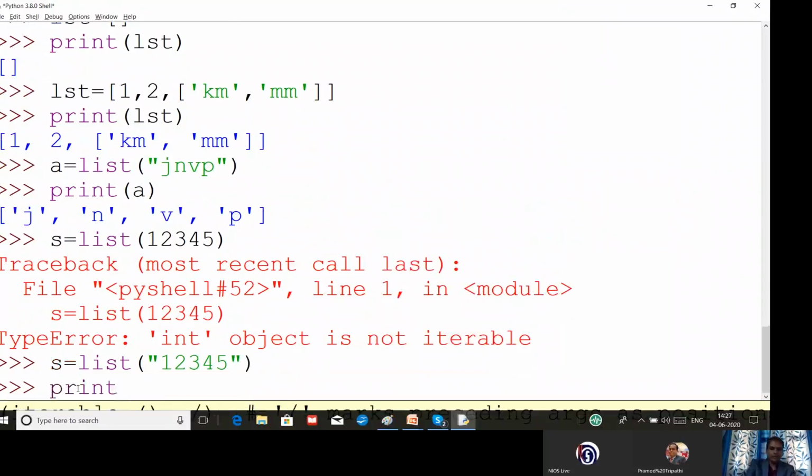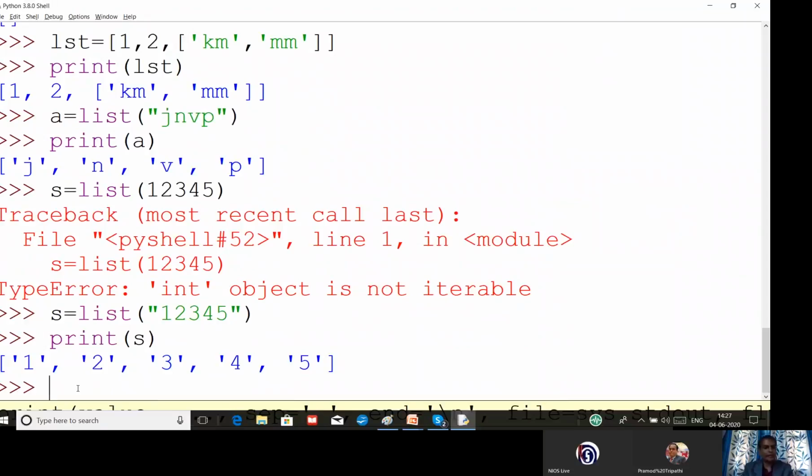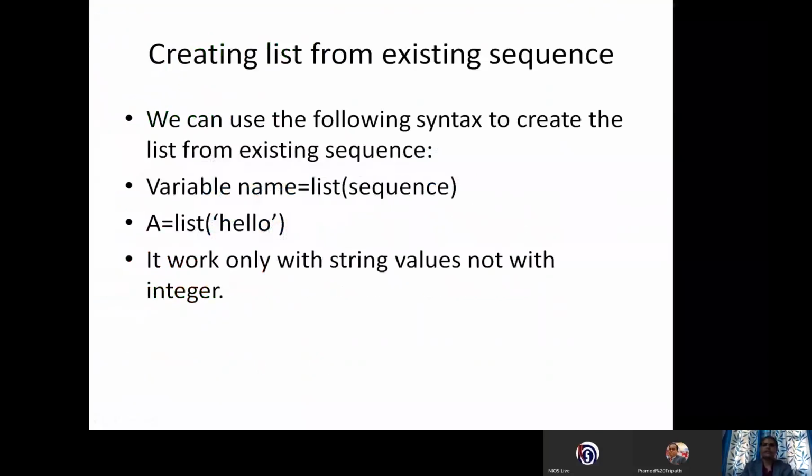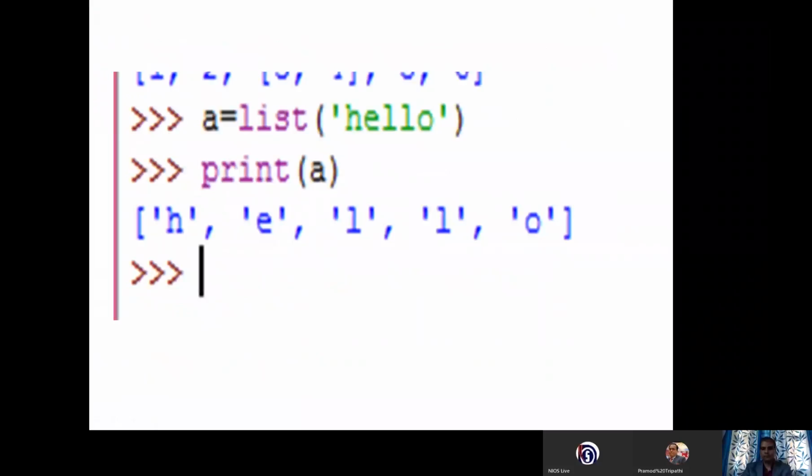You can easily get the elements of your recently created list. So I think you understood how to create a list from an existing sequence. We can use the string value and we can easily create a list. The example we have already seen.